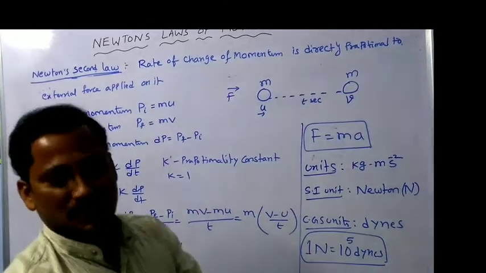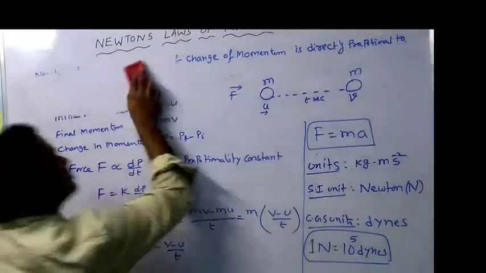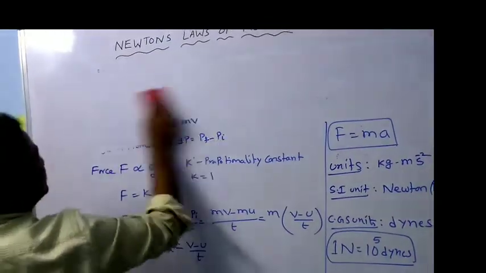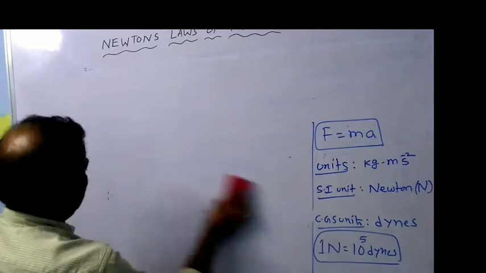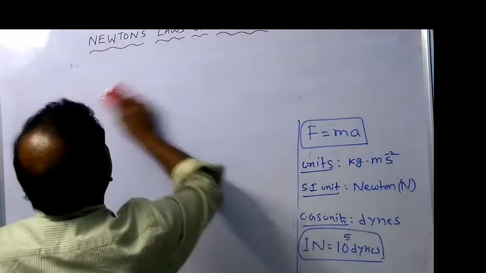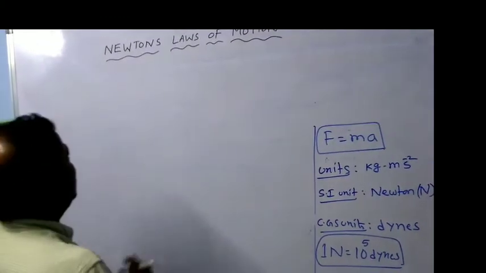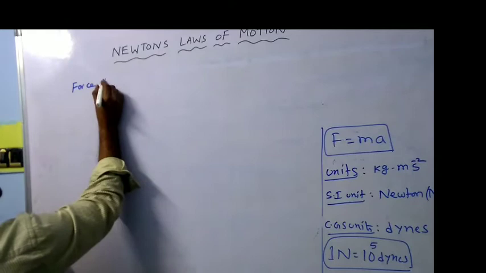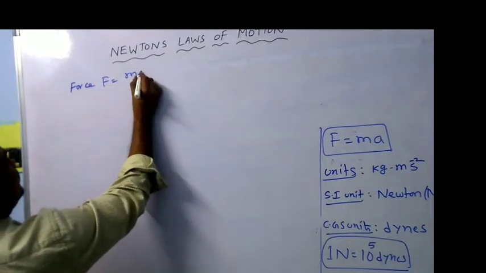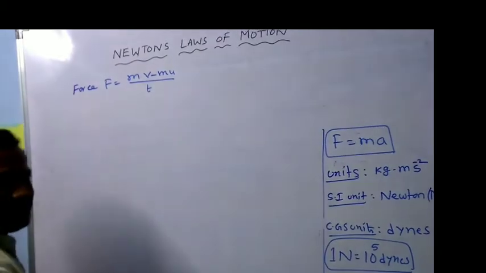Now what are the applications of Newton's second law? Number one: here we know the formula, force F is equal to (mv minus mu) by t, isn't it?